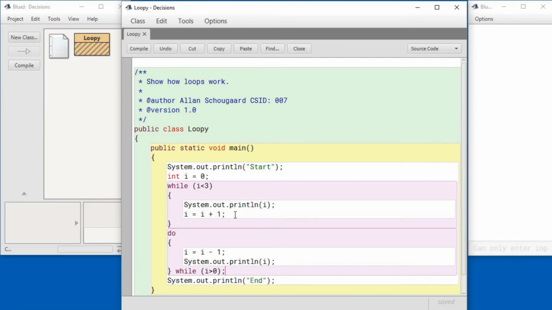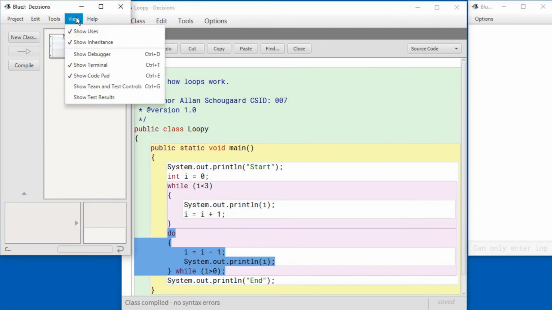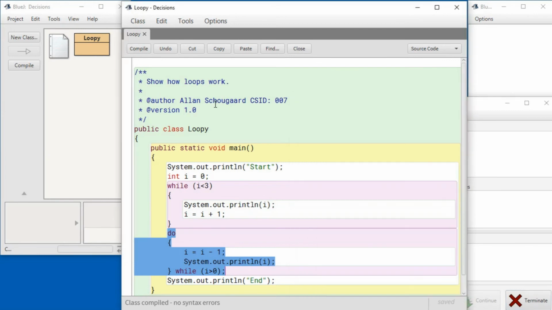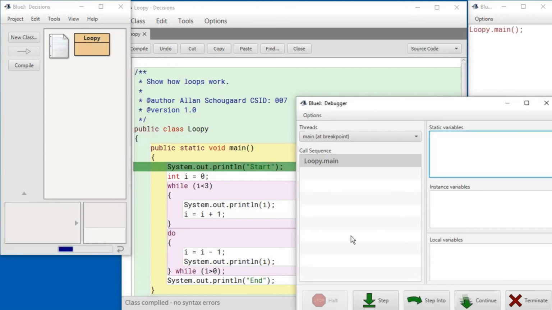Now what's going to happen is that after we finish the while loop, we're going to go into the do-while loop and loop around. Let me show you. So we start out with start and initialize I to 0.